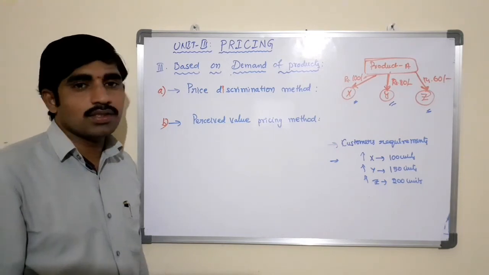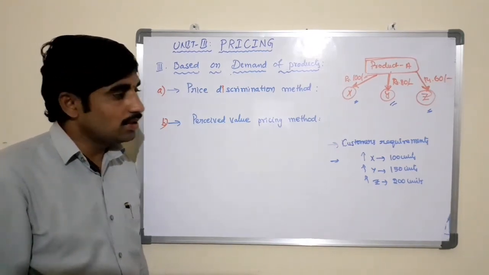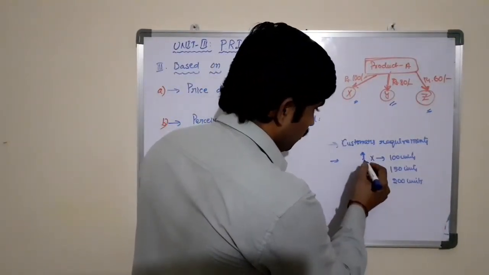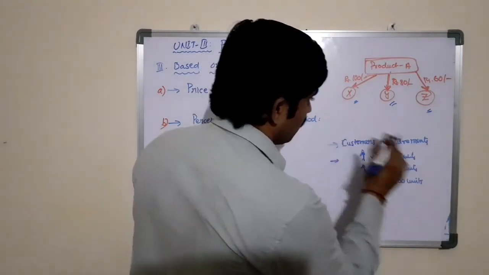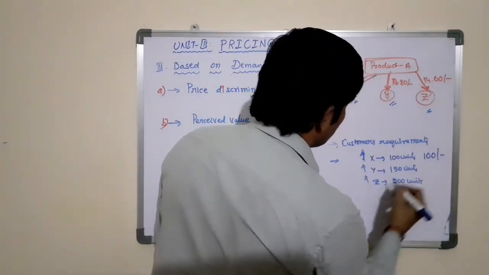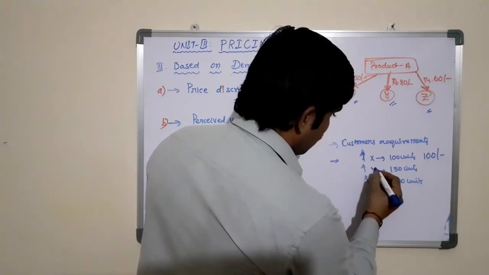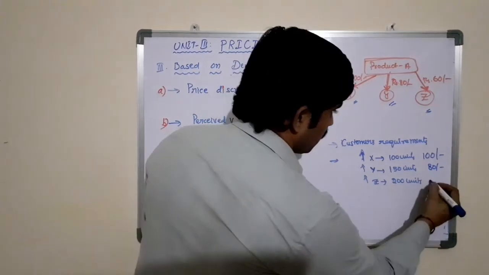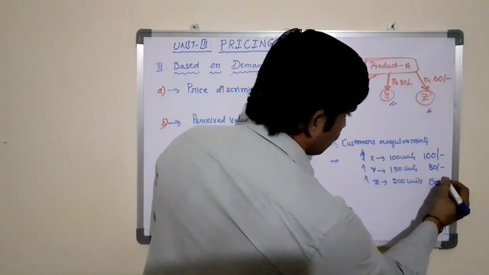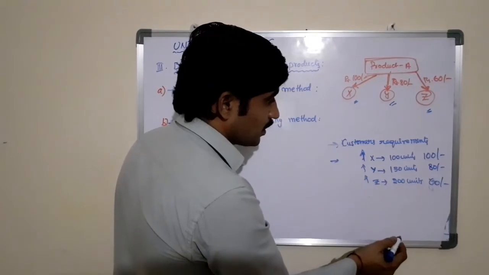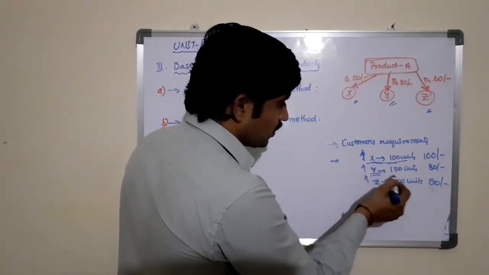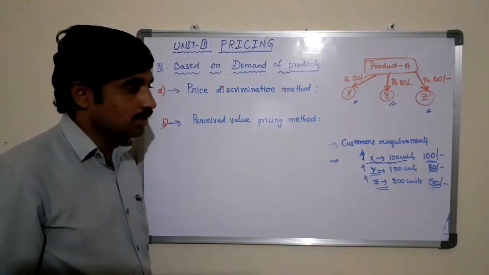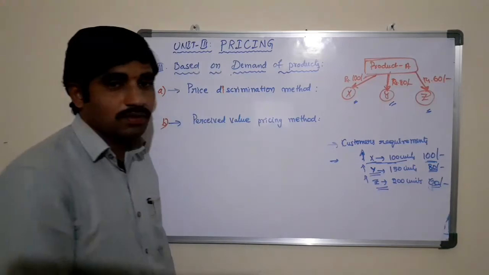We can say it is a discount. So this is on the basis of customers' requirement. For X we are charging 100 rupees. As Y increases the quantity purchased, we are charging only 80 rupees. For Z, only 60 rupees, because we are selling the same product to different customers at different prices. This is called price discrimination, and it is on the basis of customers' requirements.